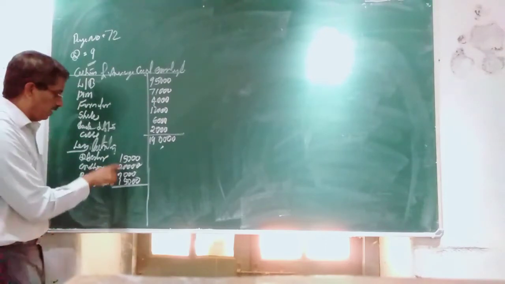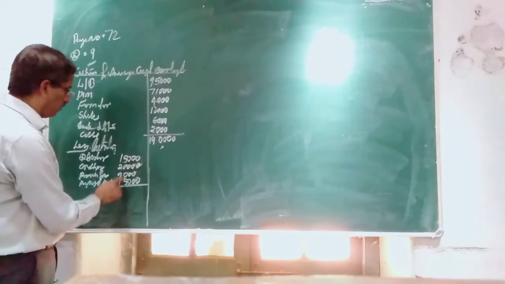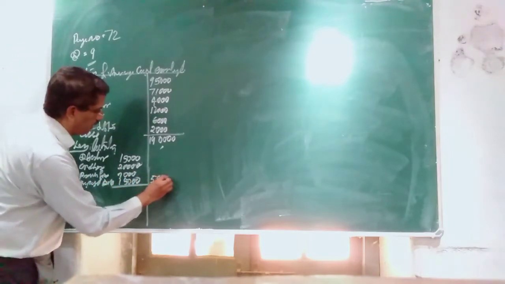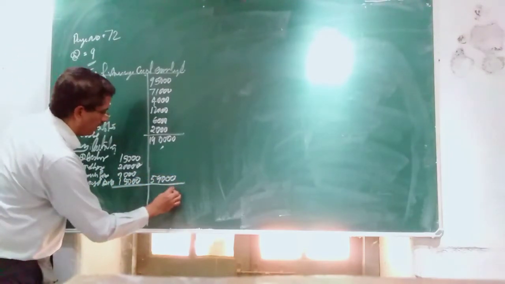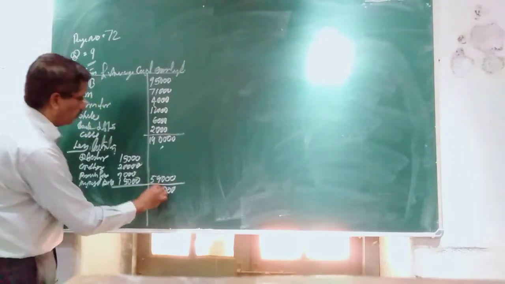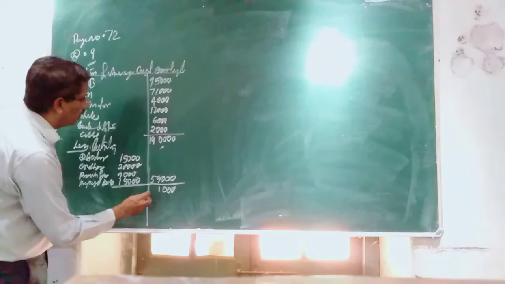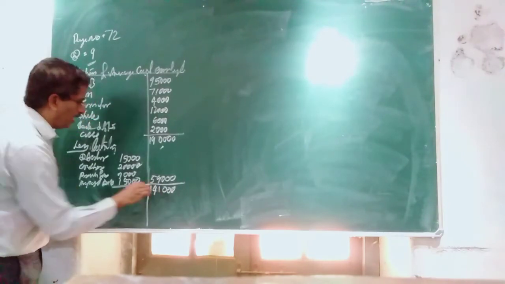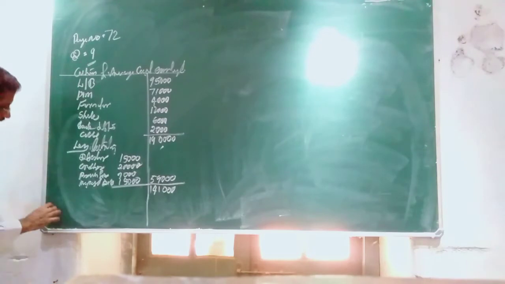The total should be 59,000. Deduct this from the total, and you get 1,41,000. The last step here is less.